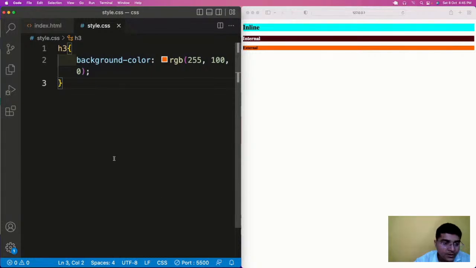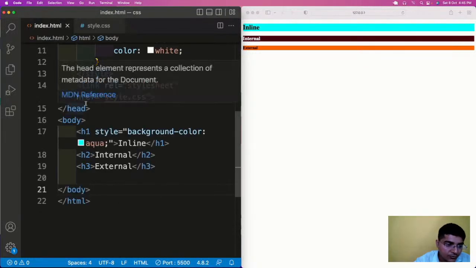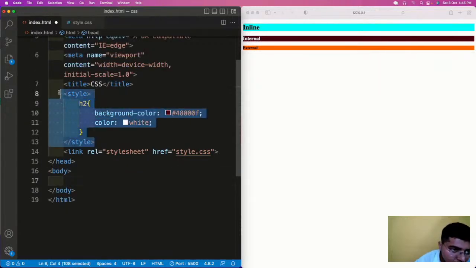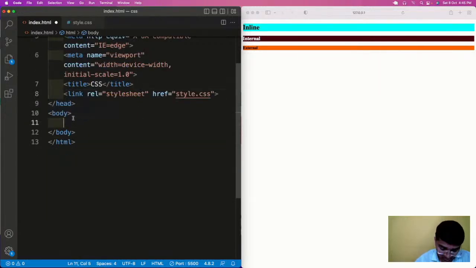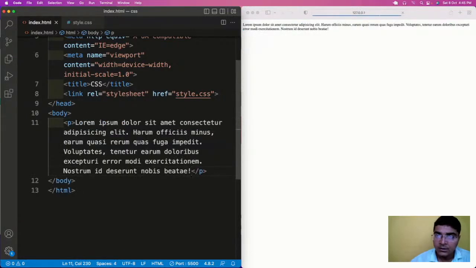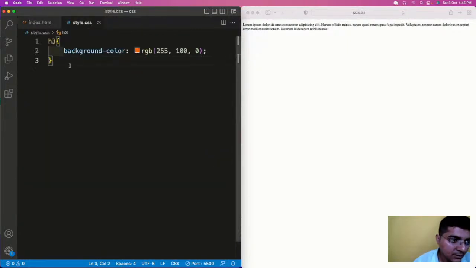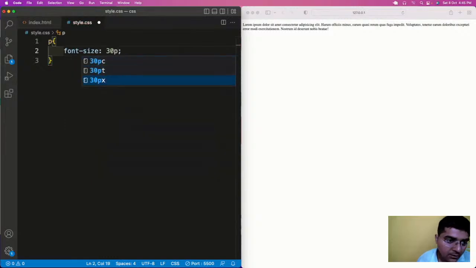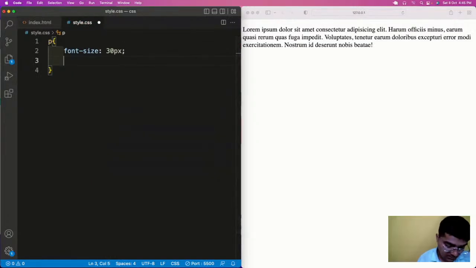Fine. Now moving on to the next topic. But before this, let me reduce the font size. Okay, let me have a paragraph tag with some lorem content. Let us have some styling of the paragraph. We'll use a font size of 30px, and what else can we have?